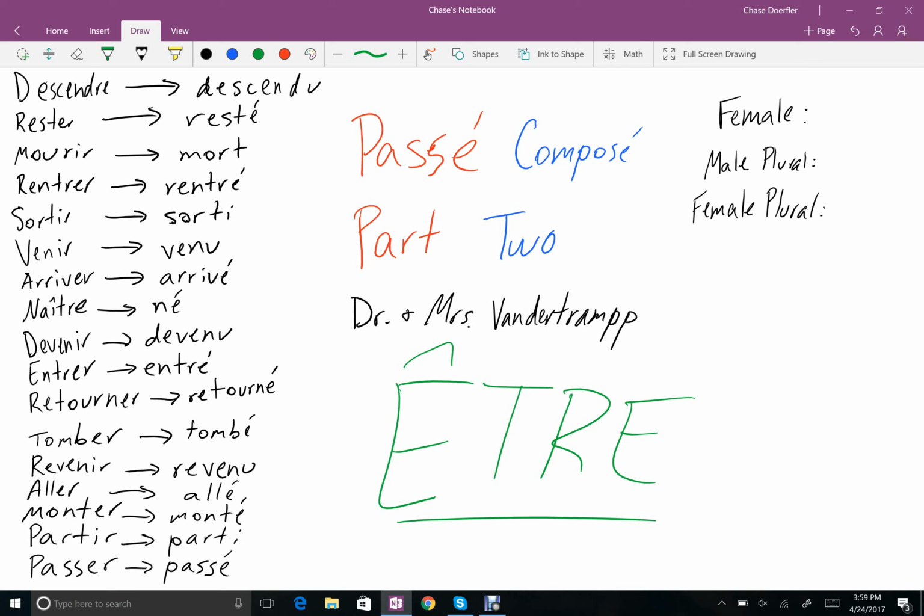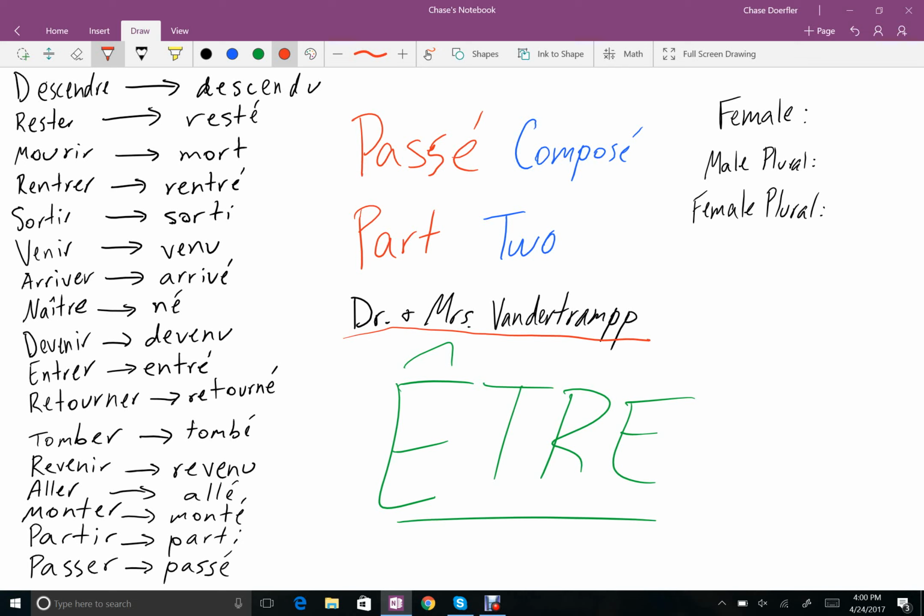Today we are going to be learning how to use Passé Composé with être, and a great way to remember this is Dr. and Mrs. Vandertramp. On your left side, I have all the verbs that will be used with être in Passé Composé.